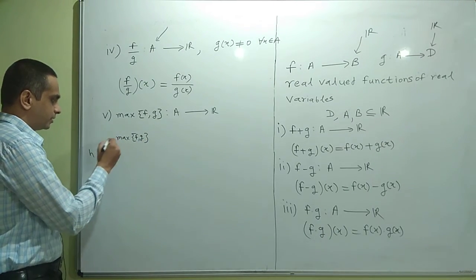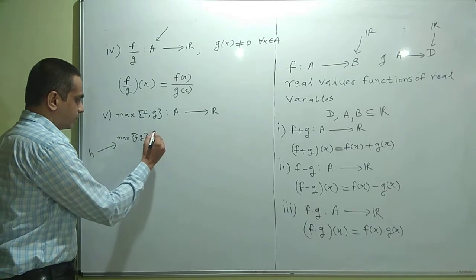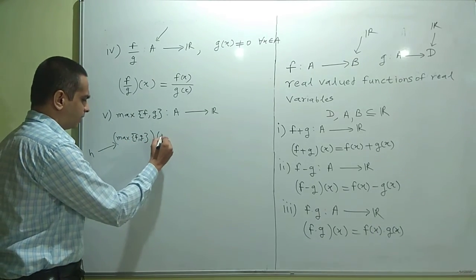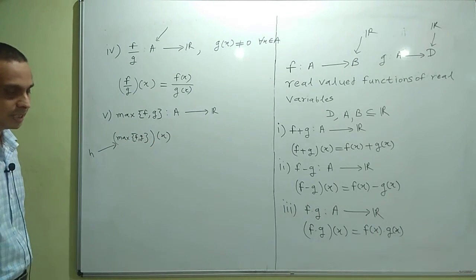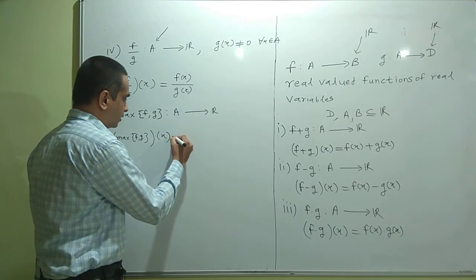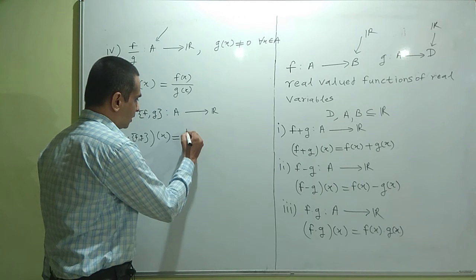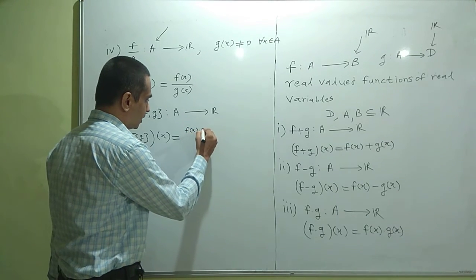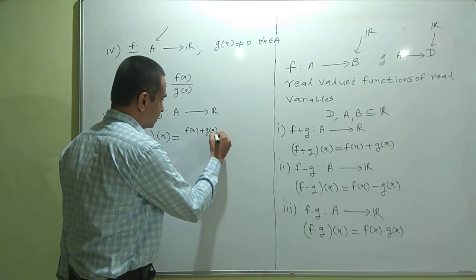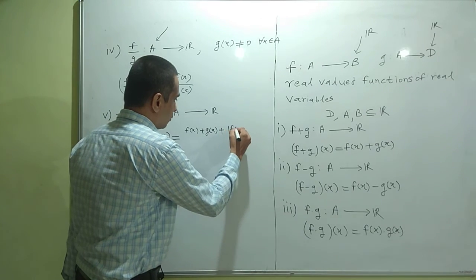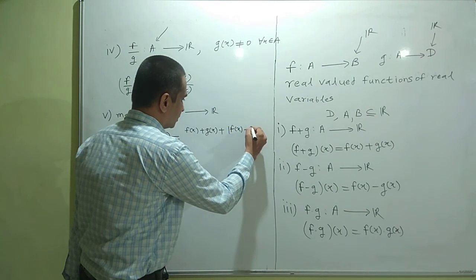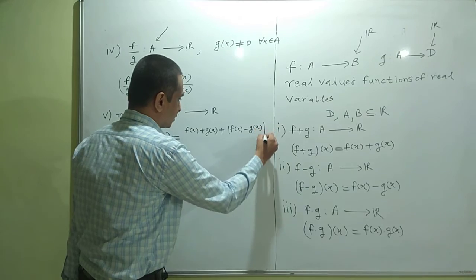So h(x), or maximum of f, g at x, is (f(x) plus g(x) plus mod of f(x) minus g(x)) upon 2.